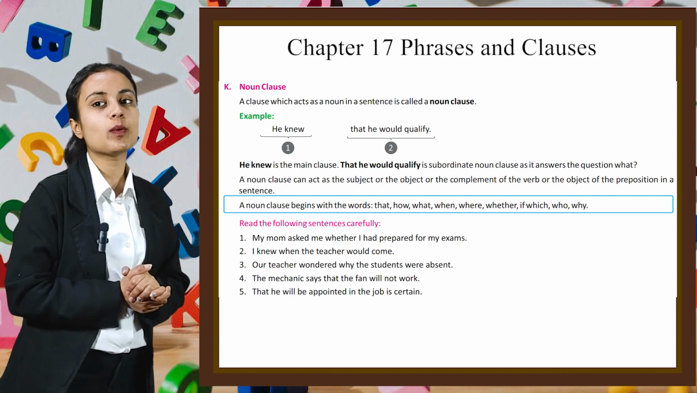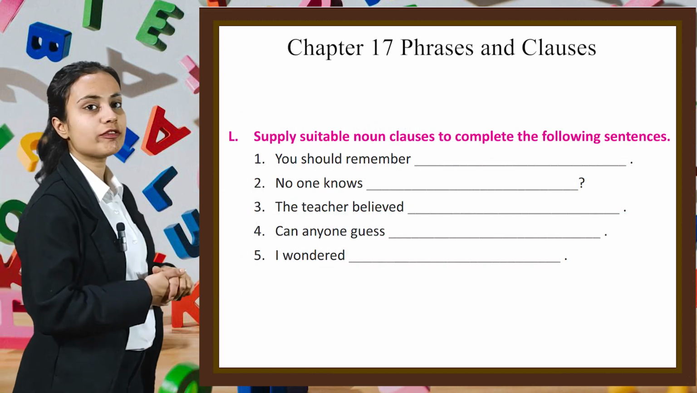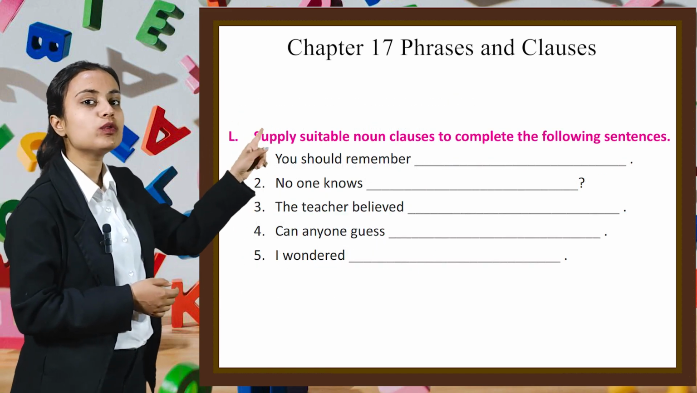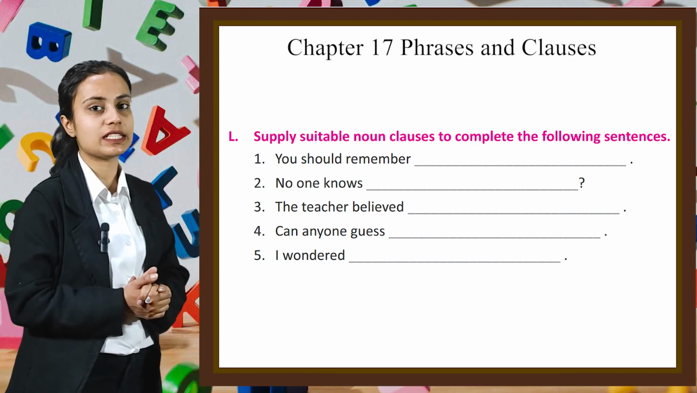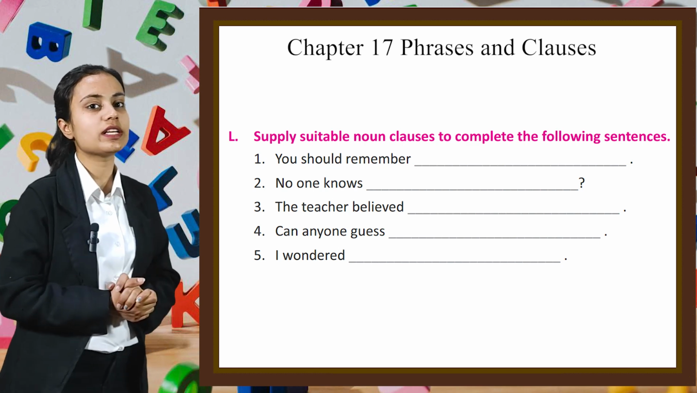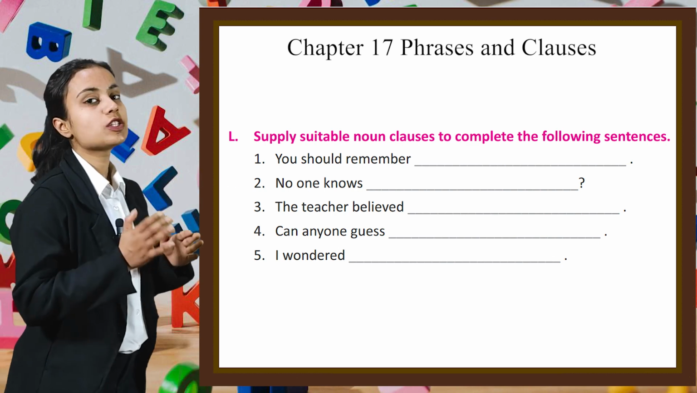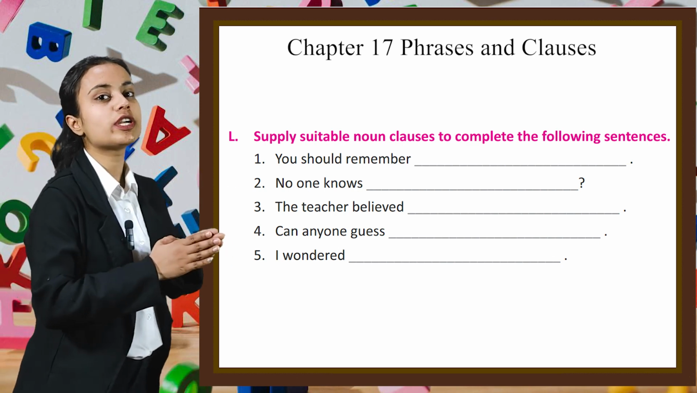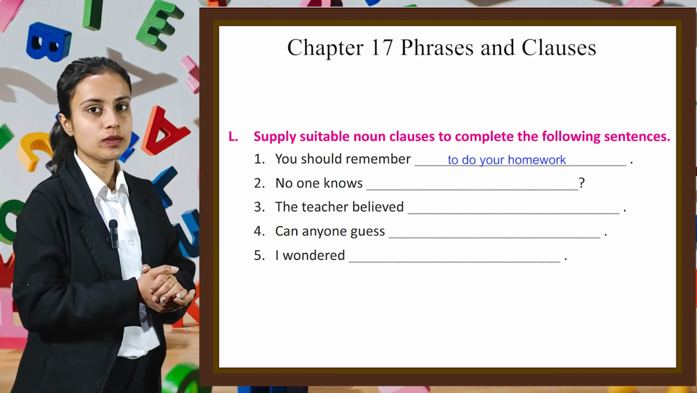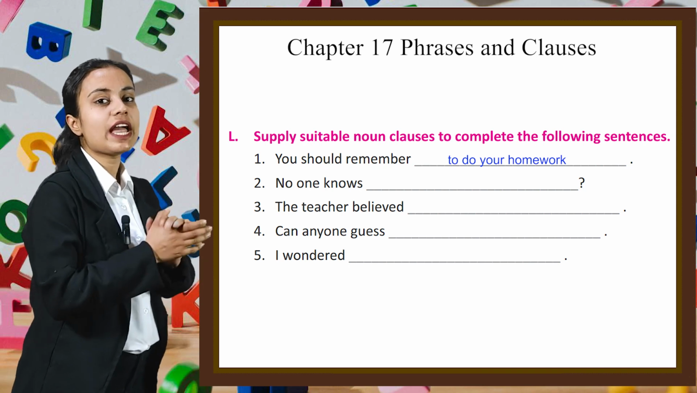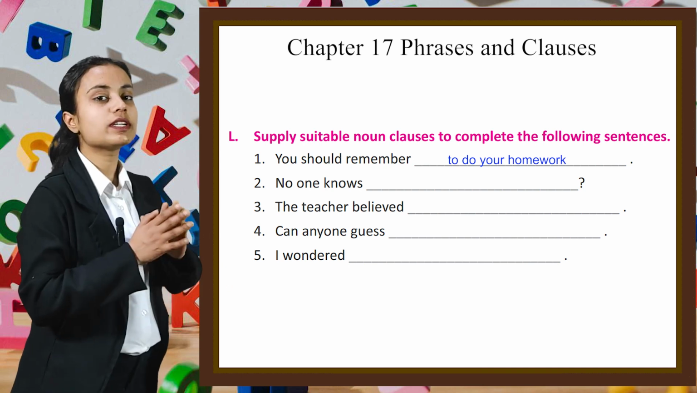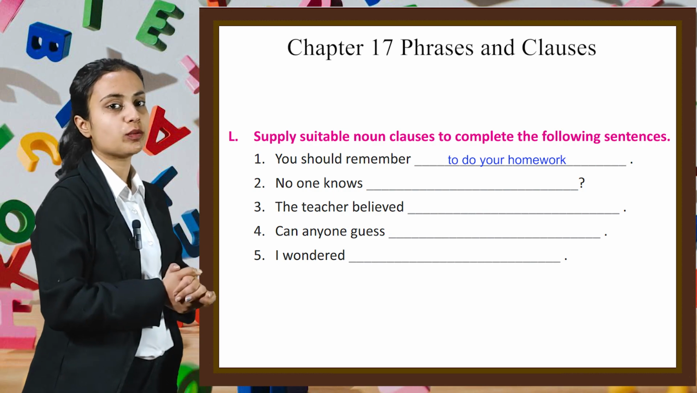Now let's do some questions. Here we have to supply suitable noun clauses to complete the following sentences. The first one is, you should remember. So here we can write, you should remember to do your homework. In a similar manner, you can write anything using your ideas. So the rest of the parts you all have to do by yourself.